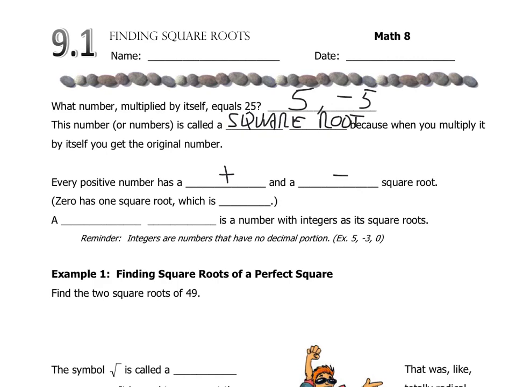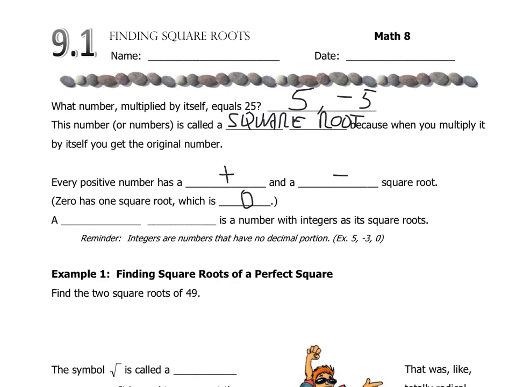So 0, which doesn't really have a positive or negative sign, only has one square root, which is the number 0. It's not that it's undefined. We can definitely give an answer to it. It's 0, because 0 times 0 is 0. So like the number 25 up above, the square root would be 5, because 5 times 5 is 25, and also negative 5, because negative 5 times negative 5 is also positive 25.